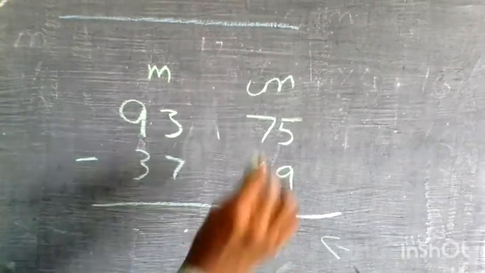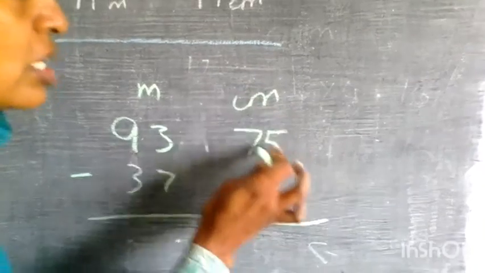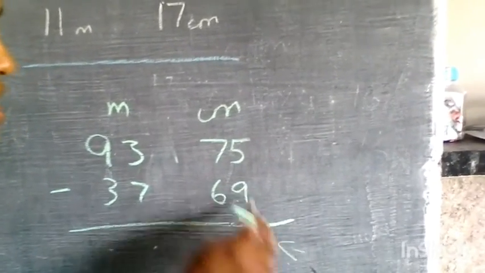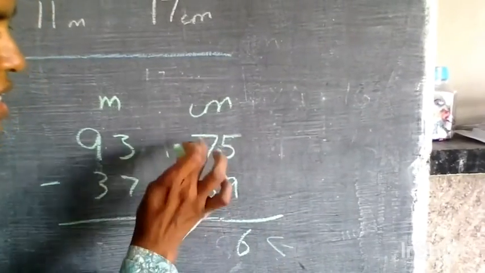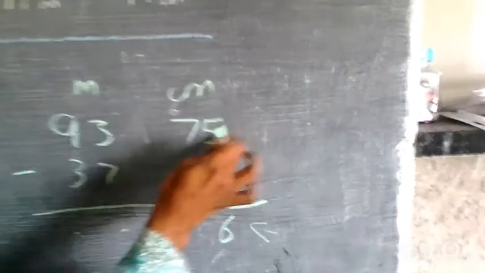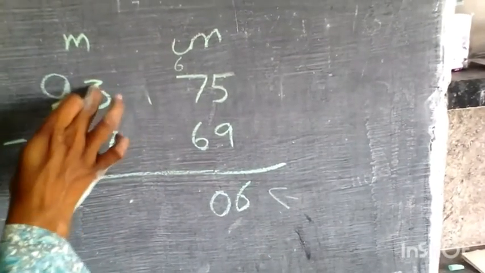5. So 5 is smaller than 9. So I have to take 1. It becomes 15. Right. So 15 minus 9 is 6. And here it becomes 6. We know that, because 1 we have given to here, 10 we have given. So 6 minus 6 is 0. Whereas we will go here.